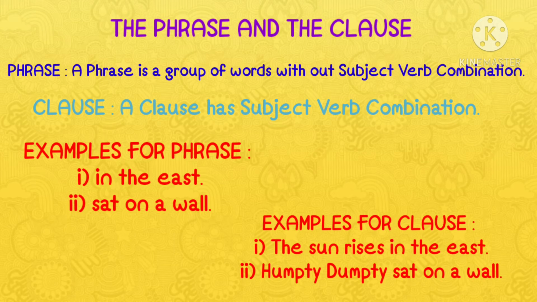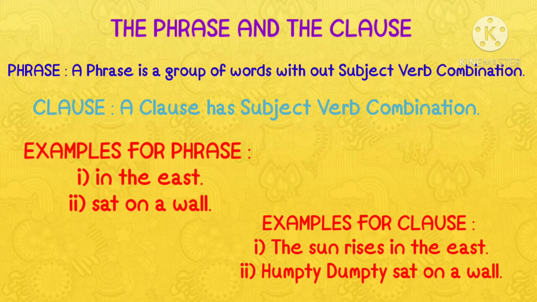In the east, sat on a wall. Here, in the east, is there any complete sense in it? No. There is no complete sense in it, as well as there is no subject verb combination. Hence, such types of word groups are called phrases.